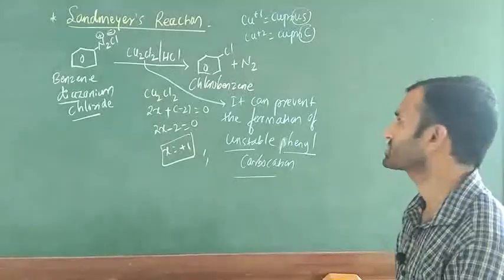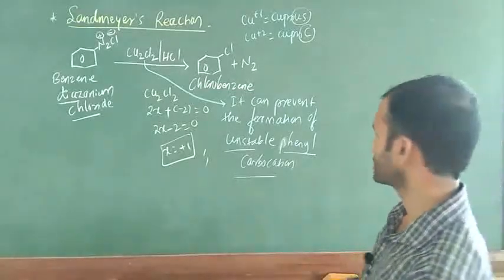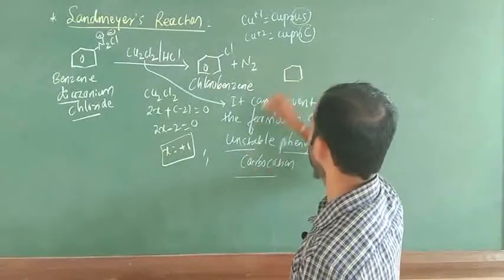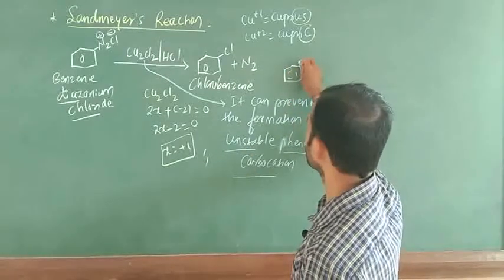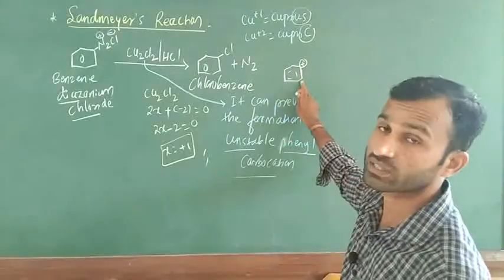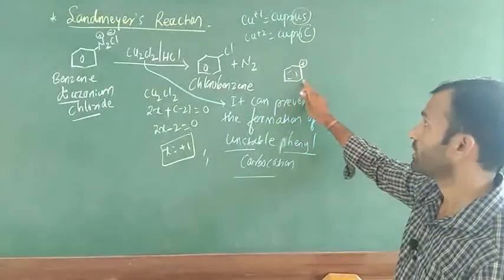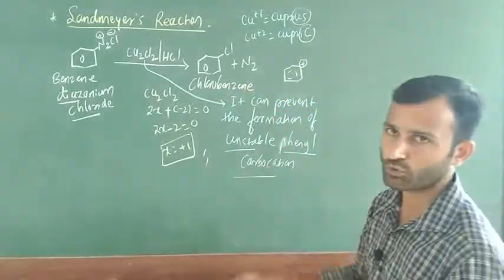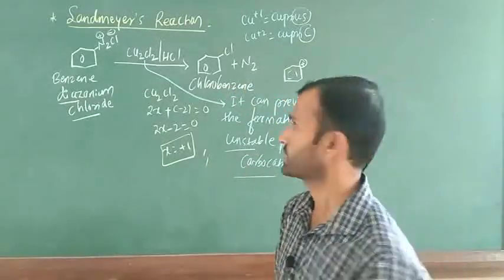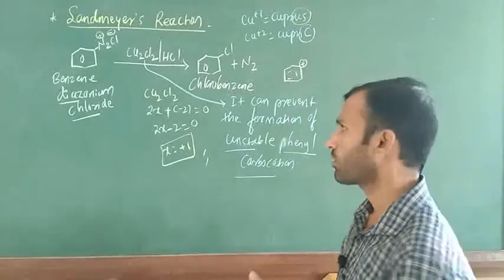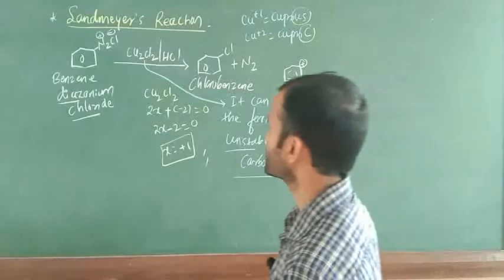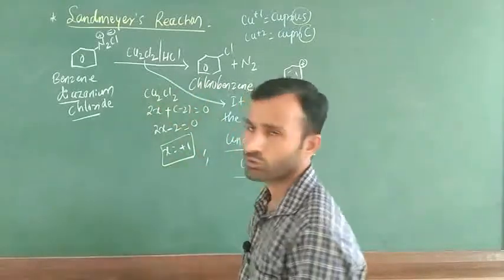What is the meaning of this unstable phenyl carbocation? Just see here, I am going to draw it like this, with a positive charge. This indicates an unstable phenyl carbocation. This is not possible because this is an aromatic compound. The benzene ring follows Huckel's rule, all the carbons are sp2 with an odd number of pi electrons, all those things follow in aromatic hydrocarbons. So that is why they are going to use cuprous chloride.